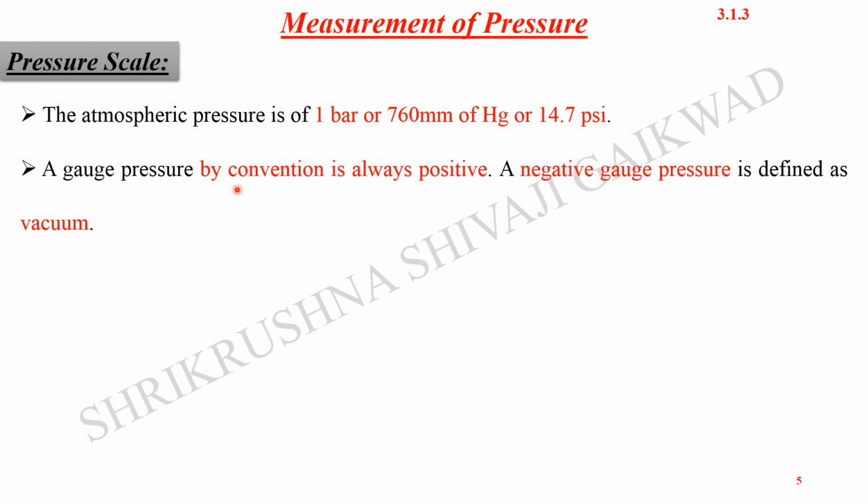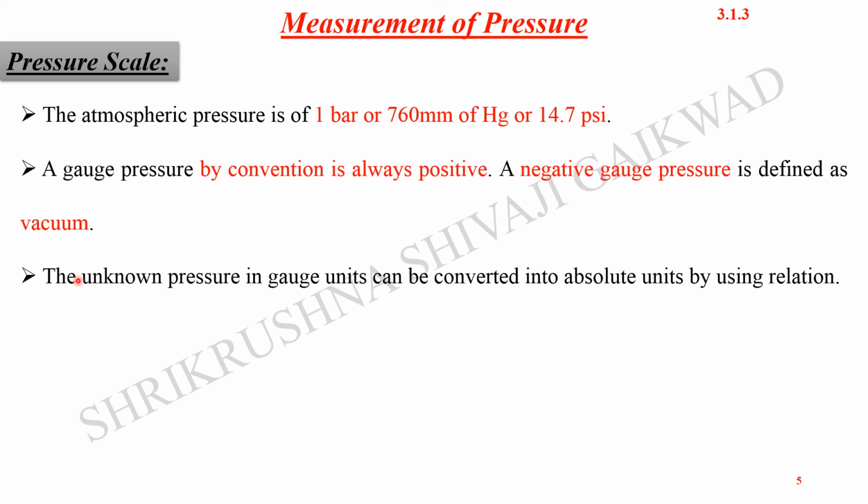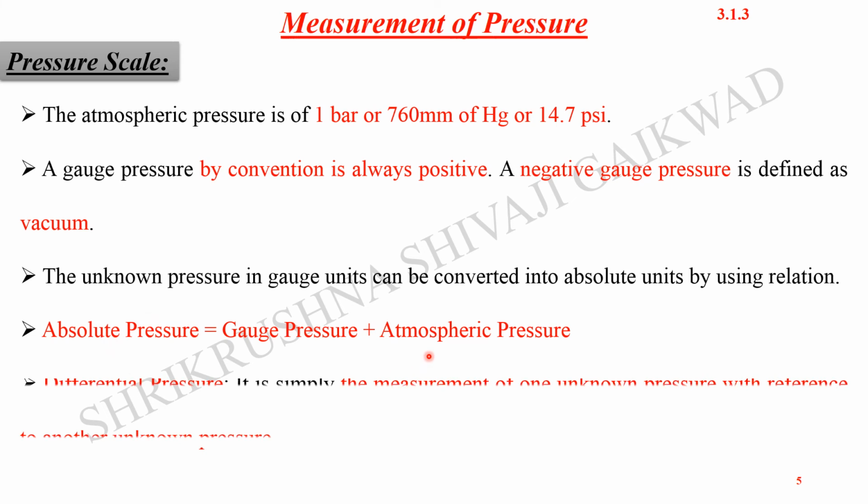Gauge pressure by convention is always positive. A negative gauge pressure is defined as a vacuum, meaning the pressure below the atmospheric pressure is called a negative pressure. Quantitatively we can have the negative sign for it. The unknown pressure in gauge units can be converted into absolute units by using the relation: absolute pressure is equal to gauge pressure plus atmospheric pressure. So we can get the absolute pressure there.